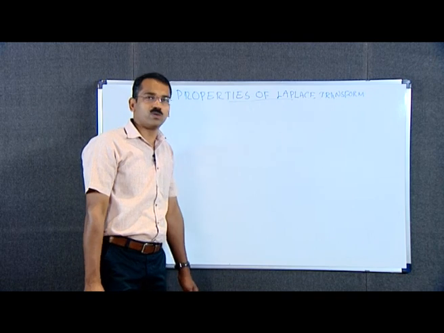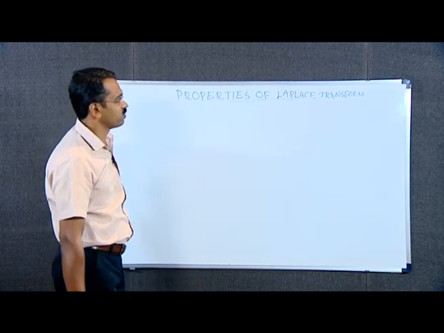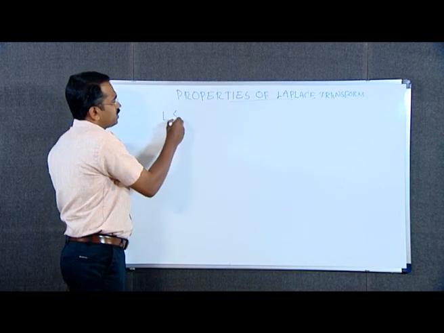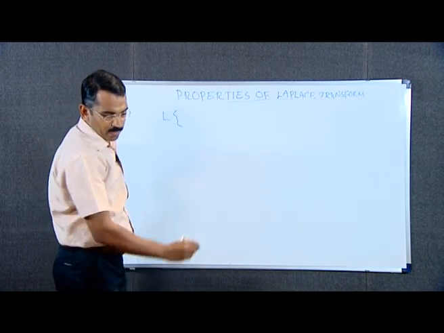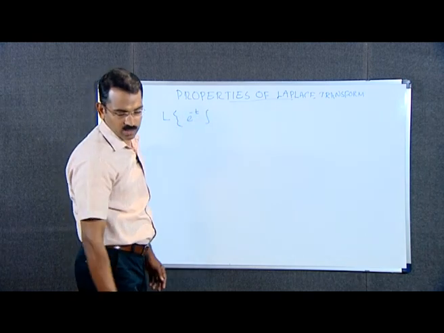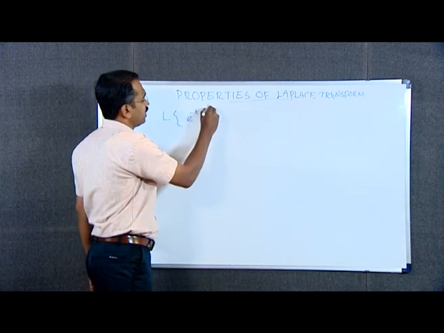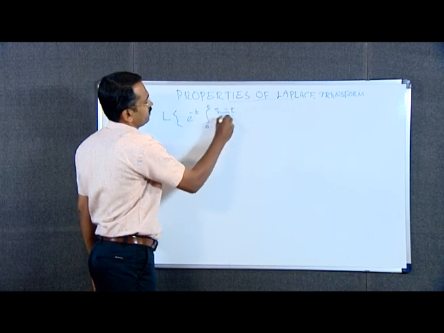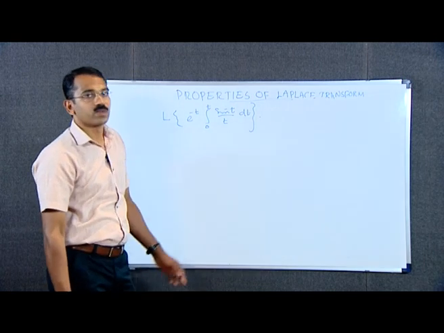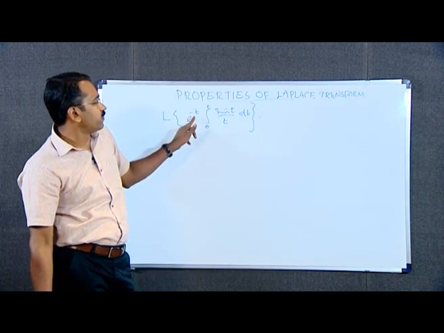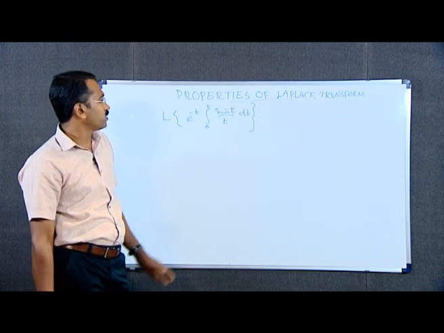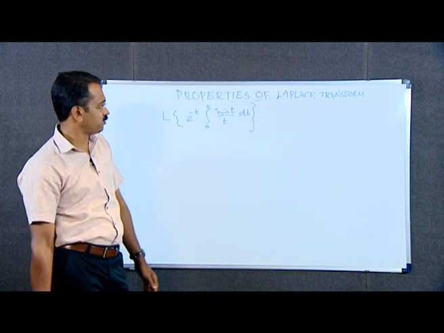Now we have to work out some example problems. Evaluate Laplace transform of e raised to minus t into integral from 0 to t sin t divided by t dt. That is, we have to multiply e raised to minus t by this integral and find the Laplace transform.